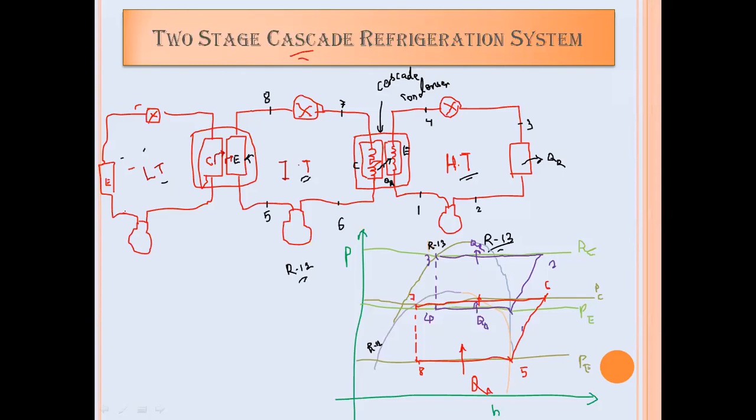This one will be called the low temperature cycle, this the high temperature cycle, and the middle one the intermediate temperature cycle. This cycle will be 9, 10, 11, 12. So this system will be called a three-stage cascade refrigeration system.